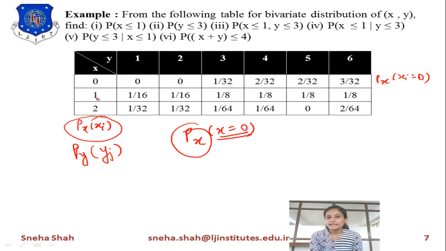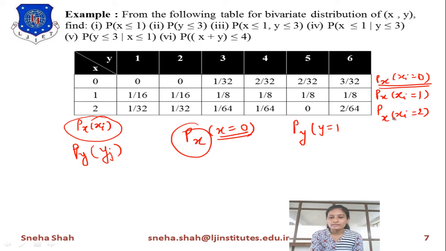Similarly we will find it for 1 as px xi equals 1. This one is px xi equals 2. So when we take the horizontal summation, it will give you the marginal probability of x. Similarly, if we take the vertical values, this one is for y equals 1, this one is for y equals 2, this one is for y equals 3. So all the vertical values will give you py of y equals 1, y equals 2, likewise. So it will give you the probability py of yj.